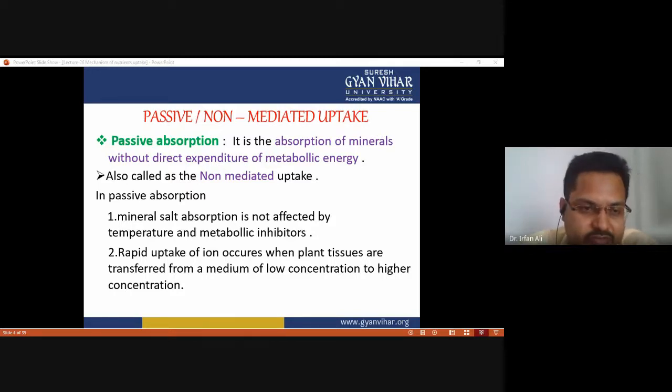By the process of passive absorption, there is a rapid uptake of ions when plant tissues are transferred from a medium of low concentration to a medium of higher concentration. At that time, the transport of nutrients takes place by passive transport.